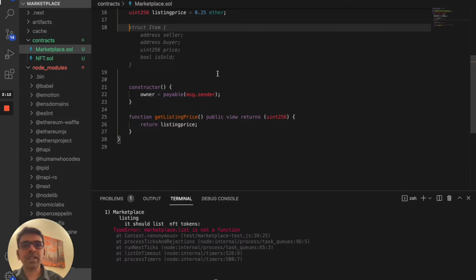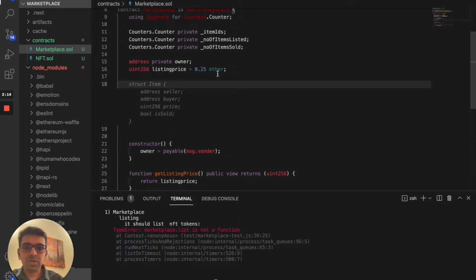Before we do that, there are a couple of things we need to change here. If you remember, when we created the NFT contract, we had something called item token ID. That's a key we store within the block, so that whenever there is an item, we can refer back to it for our front-end usage. Similarly, we need to have a list of item IDs listed in the marketplace. So we create something for that, then a couple of other counters for our front-end solution. I'll explain that when we actually create the function.